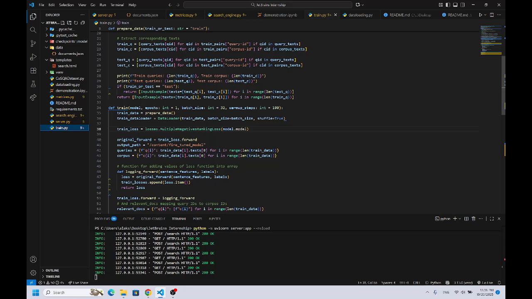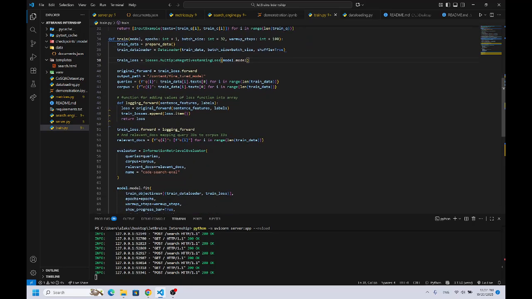And also for the loss function, I will use multiple negative ranking loss. The reason I use this loss function is because this problem is a ranking problem, and multiple negative ranking loss is good for these kinds of problems, because in search engines you want the queries and documents to be really close in embedding space, and other documents that are not relevant or not suited for that query to be really far, and that multiple negative ranking loss can offer.